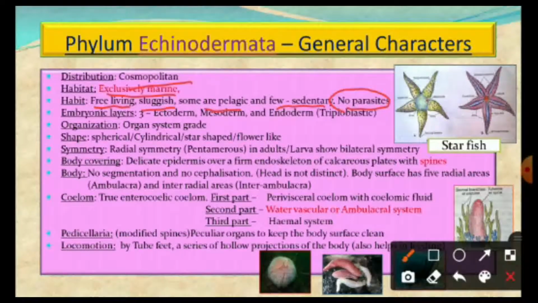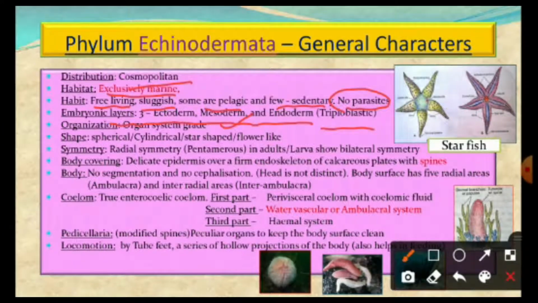Because of the presence of ectoderm, endoderm and mesoderm, these organisms are considered triploblastic, and the organ system grade of organization is present.